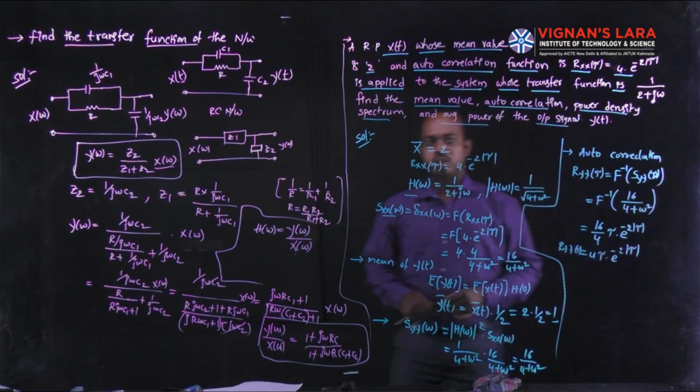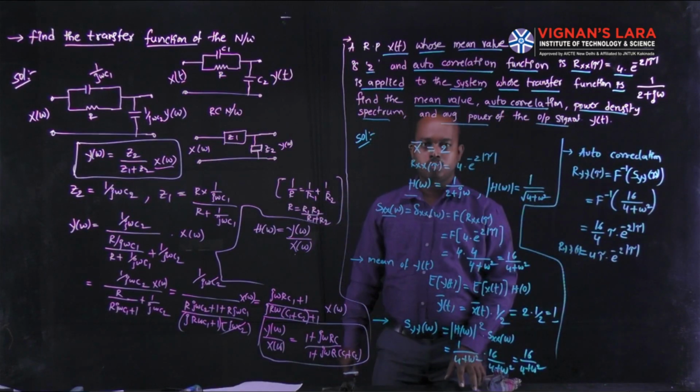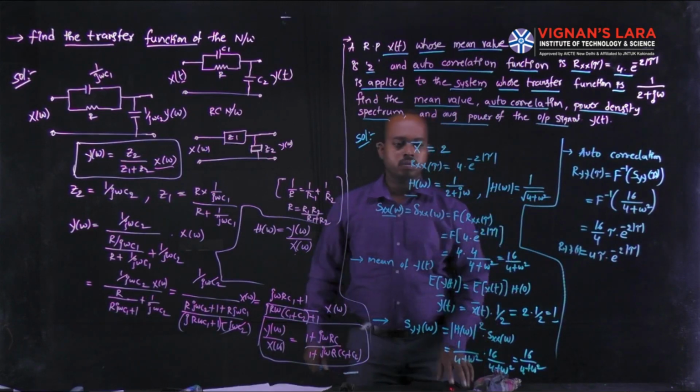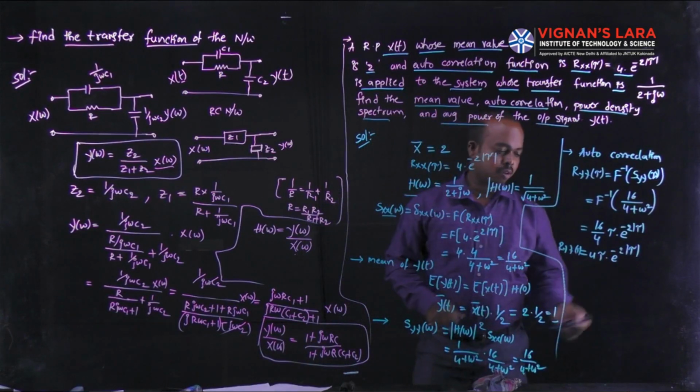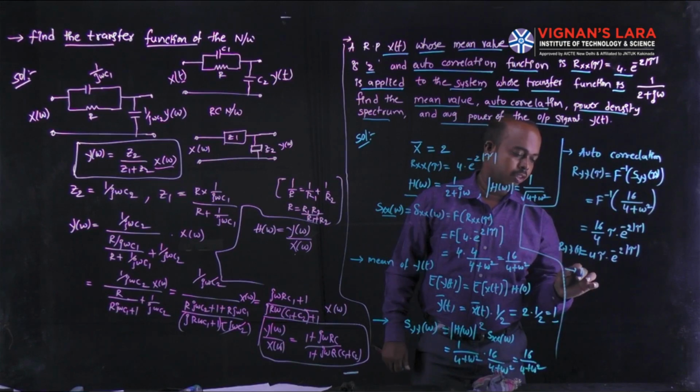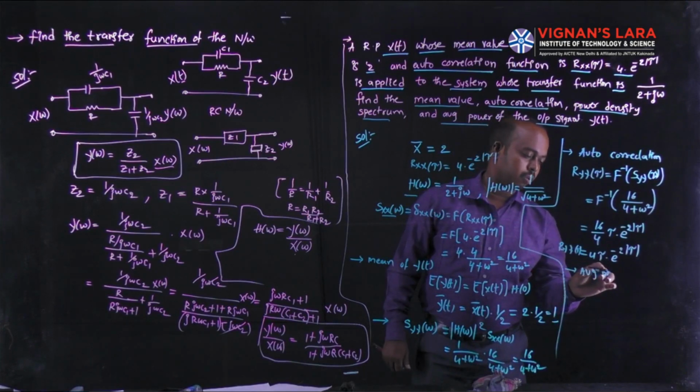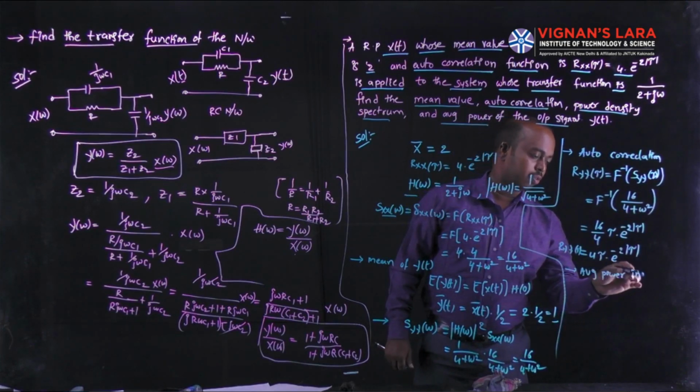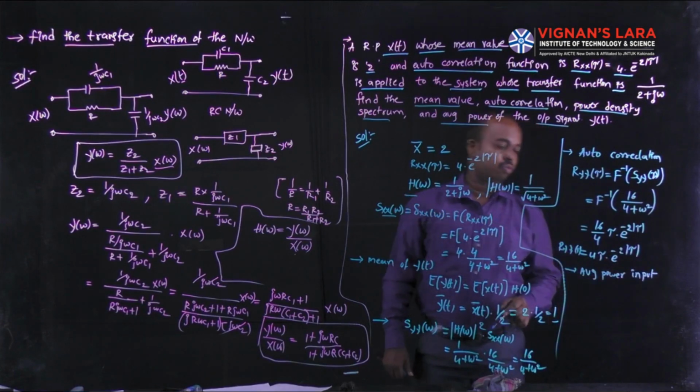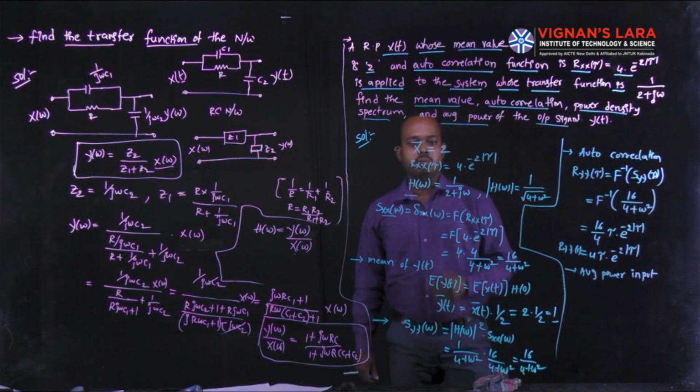In these equations, we can find some more parameters. The first one is the average power of input. We obtain the average power of input from the autocorrelation function of input, that is Rxx of tau.